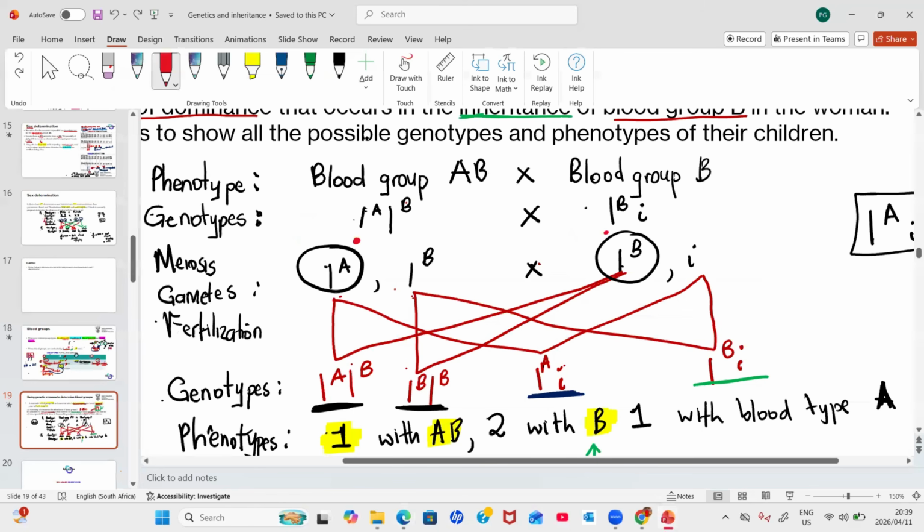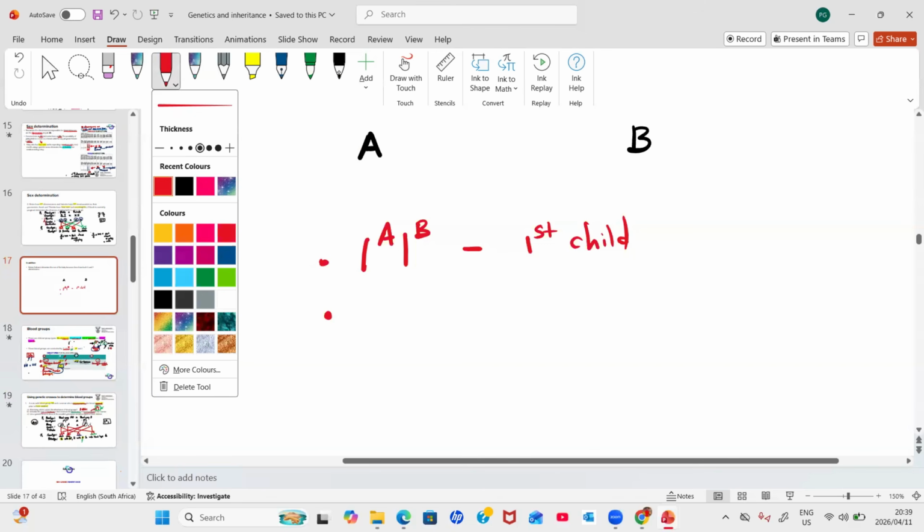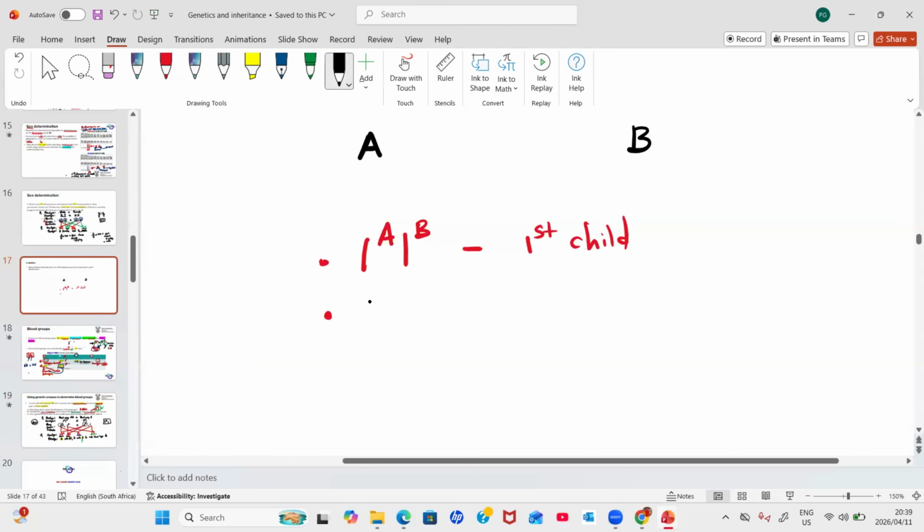Father has got blood group A. Mother has got blood group B. We hear that their first child has got blood group AB. So this is IA, IB. This is the blood group for the first child. The second child that they have has got blood group O, and we know that blood group O is ii.